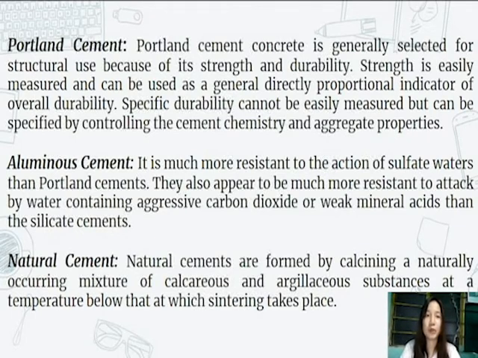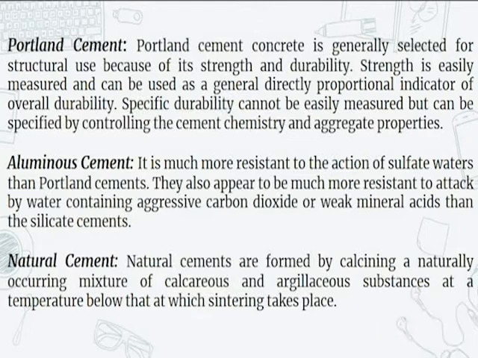Next is aluminum cement. It is much more resistant to the action of sulfate waters than Portland cements. They also appear to be much more resistant to attack by water containing aggressive carbon dioxide or weak mineral acids than the silicate cement. Next is natural cement. Natural cements are formed by calcining a naturally occurring mixture of calcareous and argillaceous substances at a temperature below that at which sintering takes place.